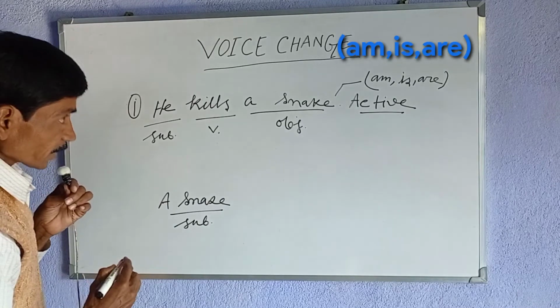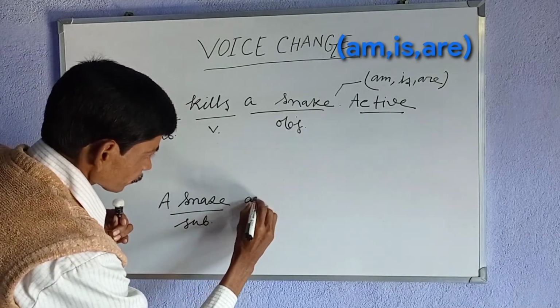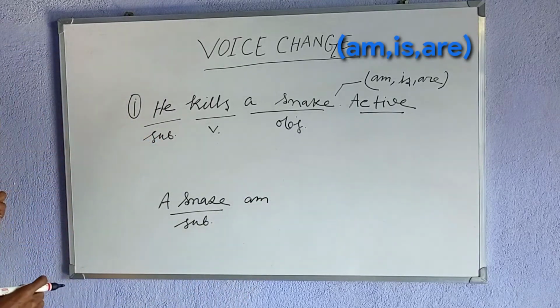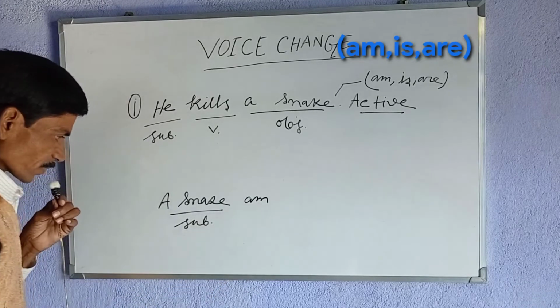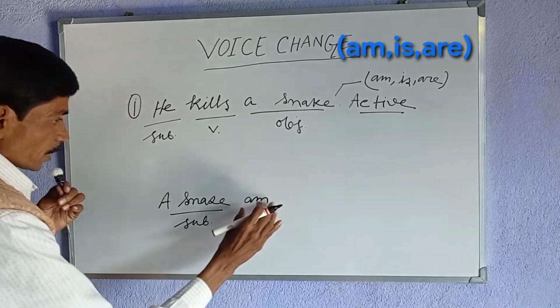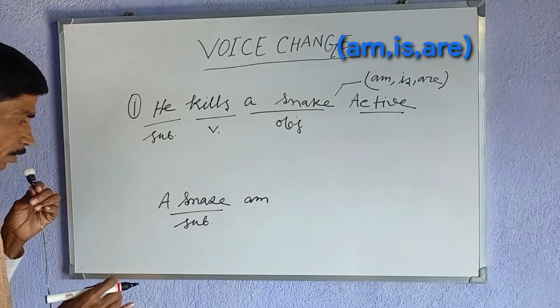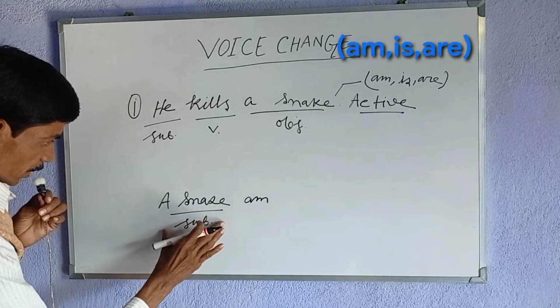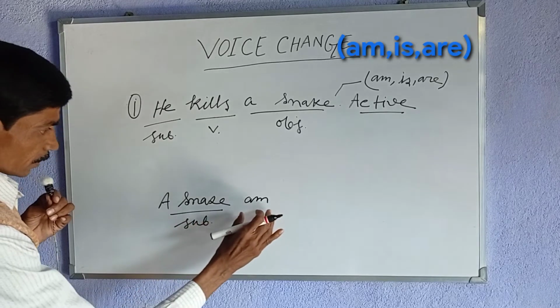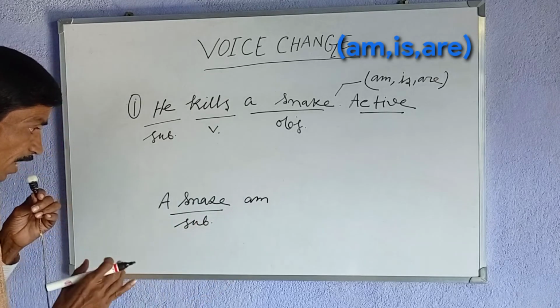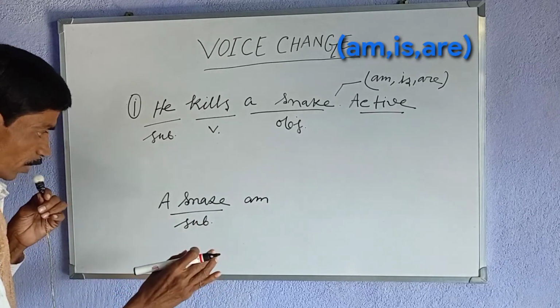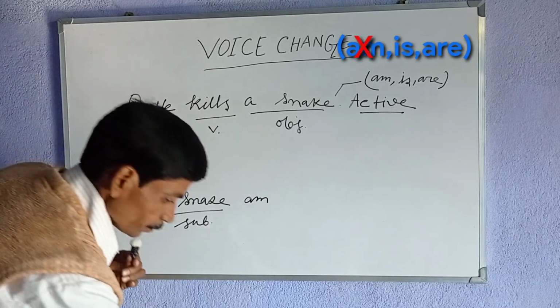Can we write a snake am? No, we can't write a snake am because the verb am does not agree with the subject a snake. The verb am agrees with the subject I. We can write I am, but we can't write a snake am.